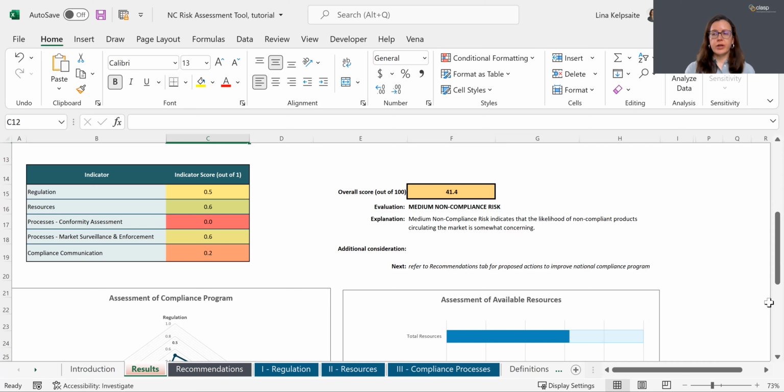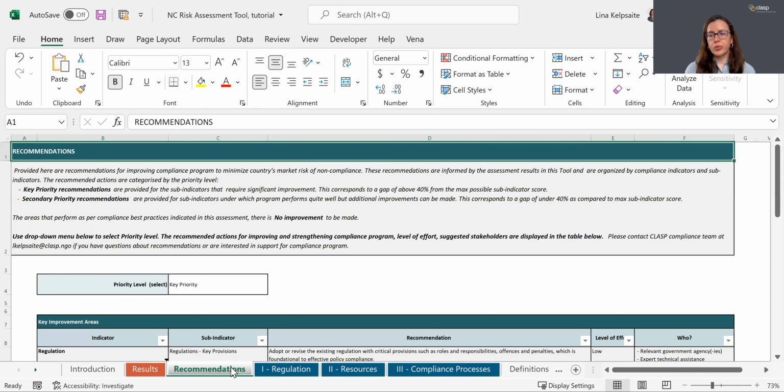For the fictional country here, the overall score is 41.4, which indicates medium non-compliance risk for the market, meaning that the likelihood of non-compliant products circulating in the market is somewhat concerning.